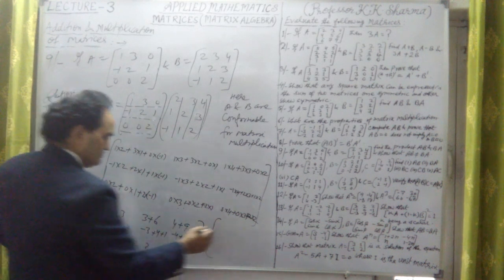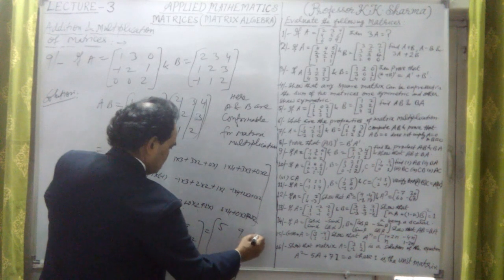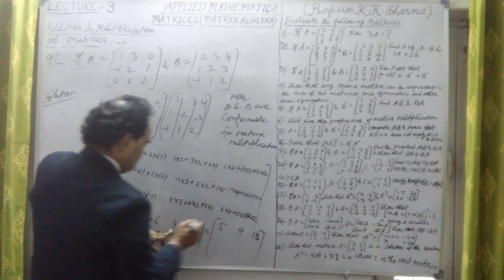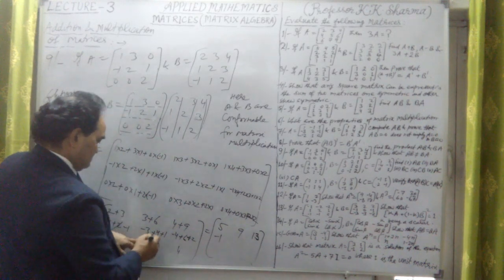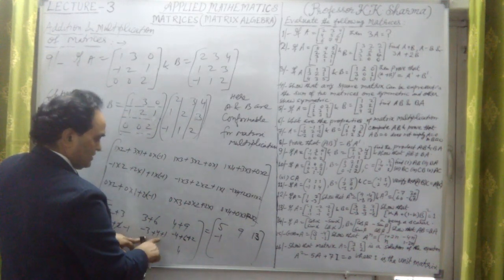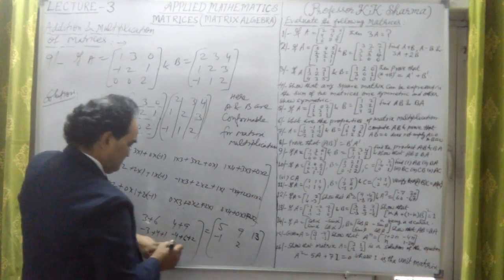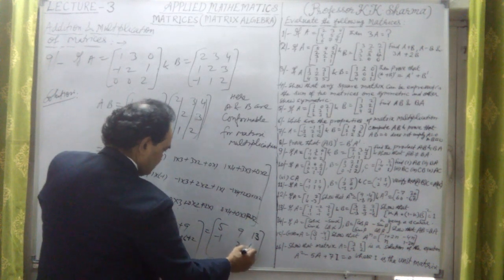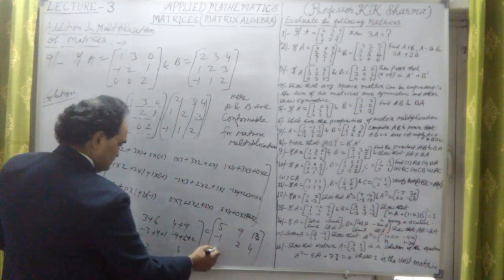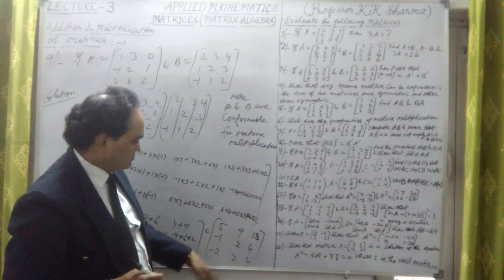The final result: 3 plus 2 is 5, 3 plus 6 is 9, 4 plus 9 is 13. Minus 2 plus 2 is 0, then minus 1. Minus 3 plus 4 plus 1 is 2. Minus 4 plus 6 plus 2 is 4. Then minus 2, 2, and 4. This is the AB matrix. What is the BA matrix?